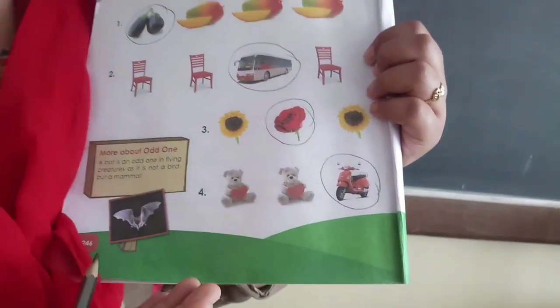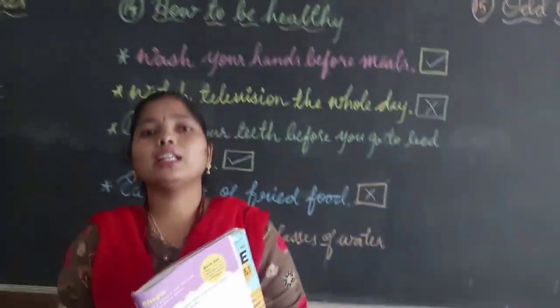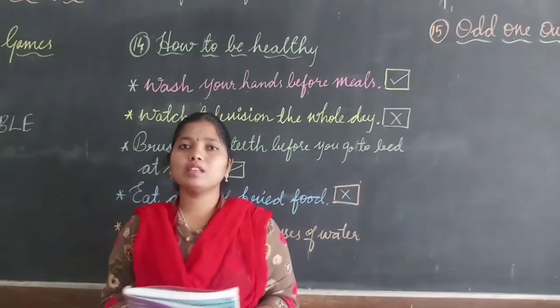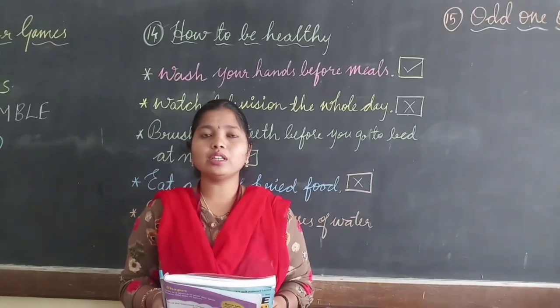Like this you can make many more, children. Which are the odd ones? You should do practice, children. It's a very easy odd one out. I think you got clear now, children, about odd one out.